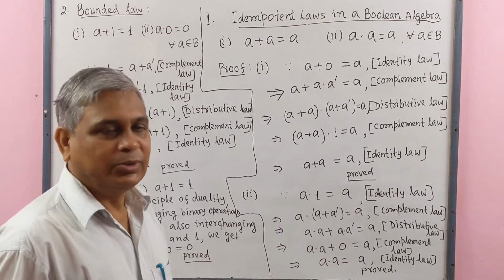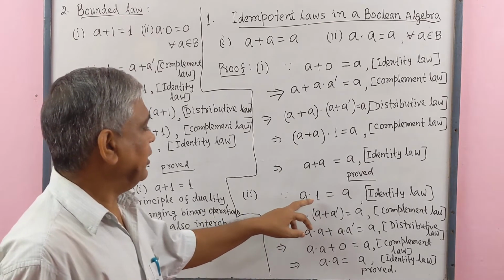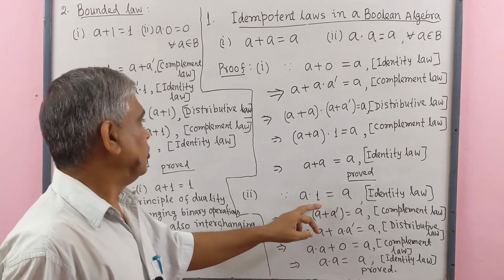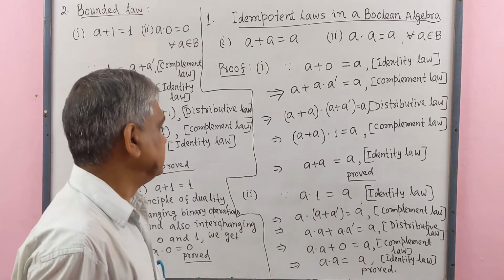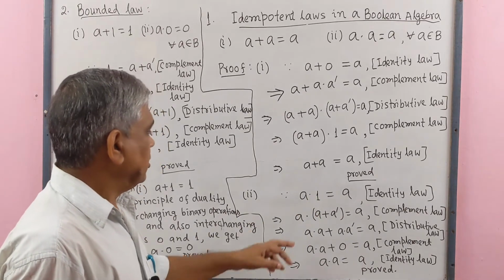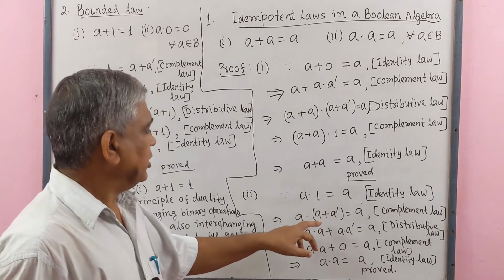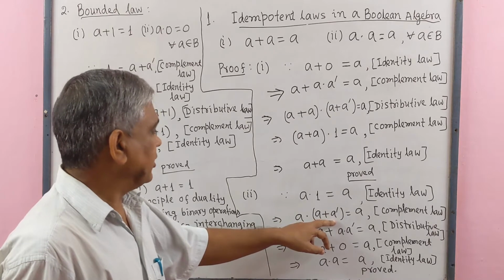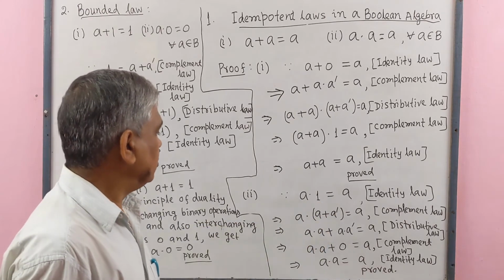Number 2, since by identity law a dot 1 equal to a, 1 is the identity with respect to dot. This 1 equal to a plus a dash, means complement of a, by complement law.